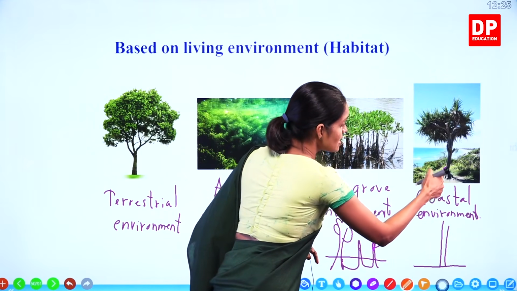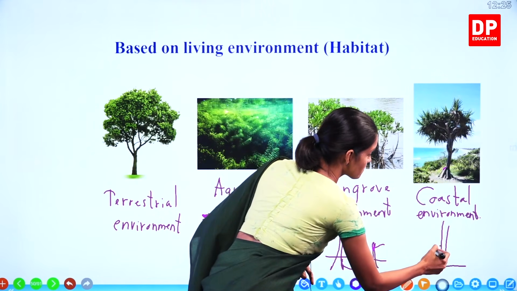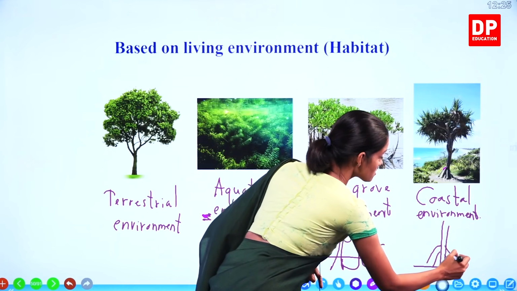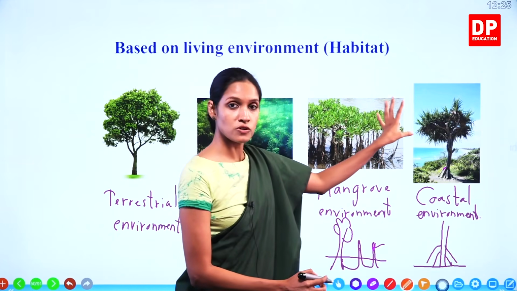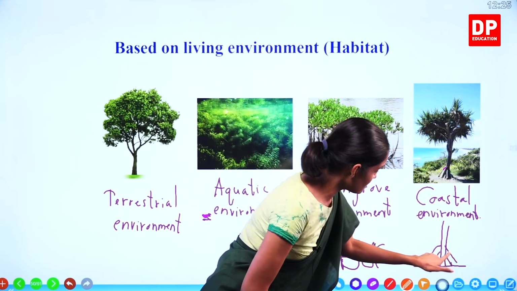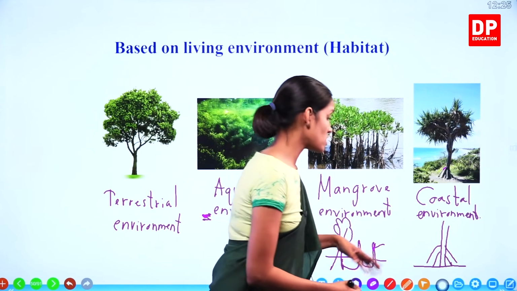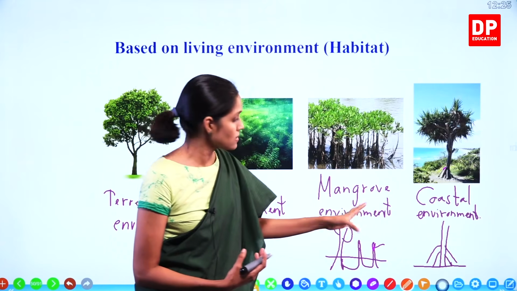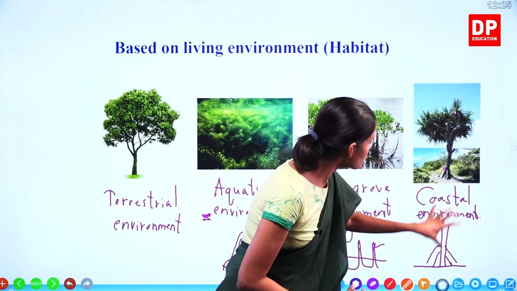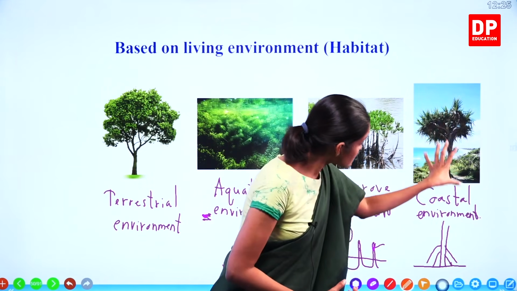Can you see these stick-like structures? Most of these pandanus trees you see in coastal areas have these stick-like structures. These are special types of roots which are known as stilt roots, right? These stilt roots support the stem.